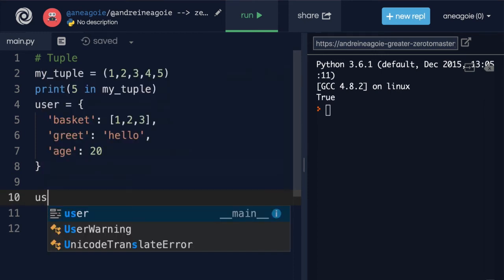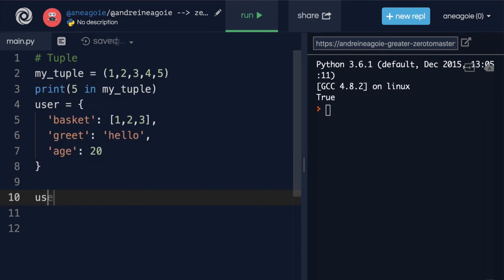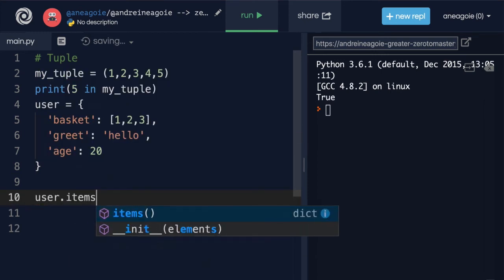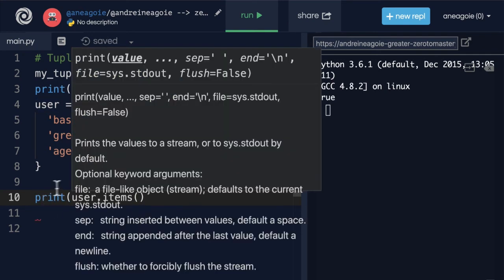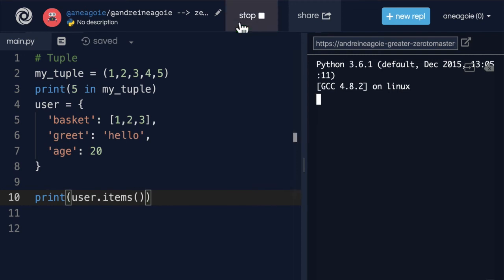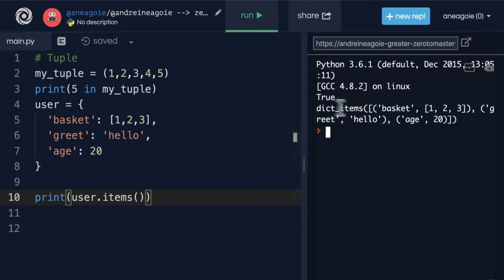And we saw tuples when we talked about dictionaries, right? Remember when we did user.items? And then I said, hey, just print user.items. And we saw here that we got dict_items. And inside of this, we see that basket [1, 2, 3], greet hello, and age 20 are tuples. So this actually returns our key and value as a tuple.